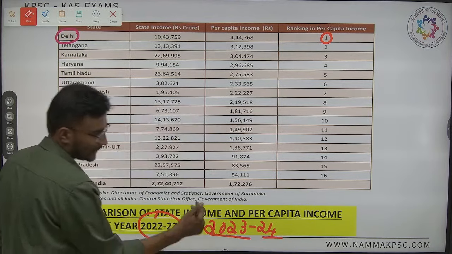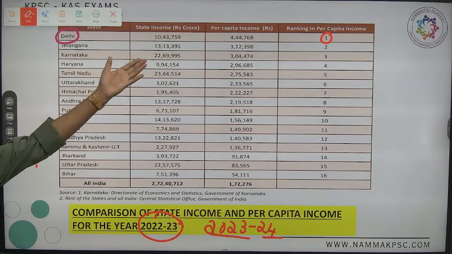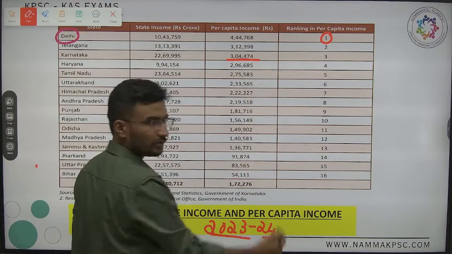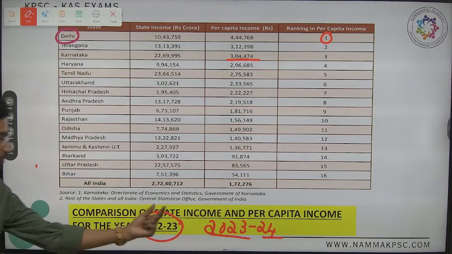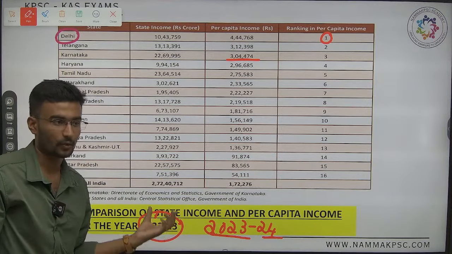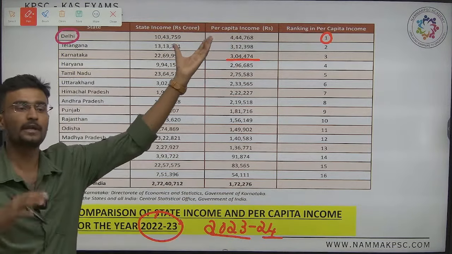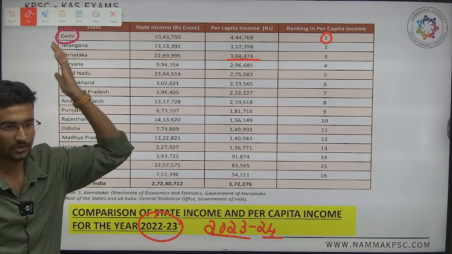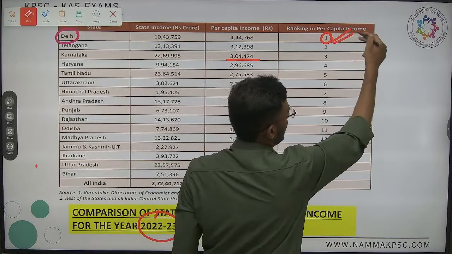Take an example of India, or I can say Karnataka. Karnataka though, is it 3,04,000? It is 22-23, whereas in 23 and 24 it has been increased to, I can say, 3,32,000. Yes, done. Now first rank has been given to, I can say, Delhi.